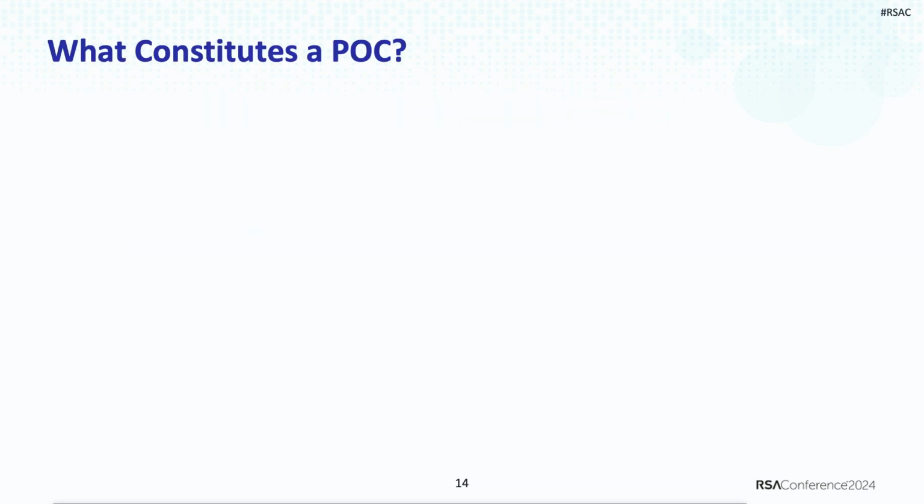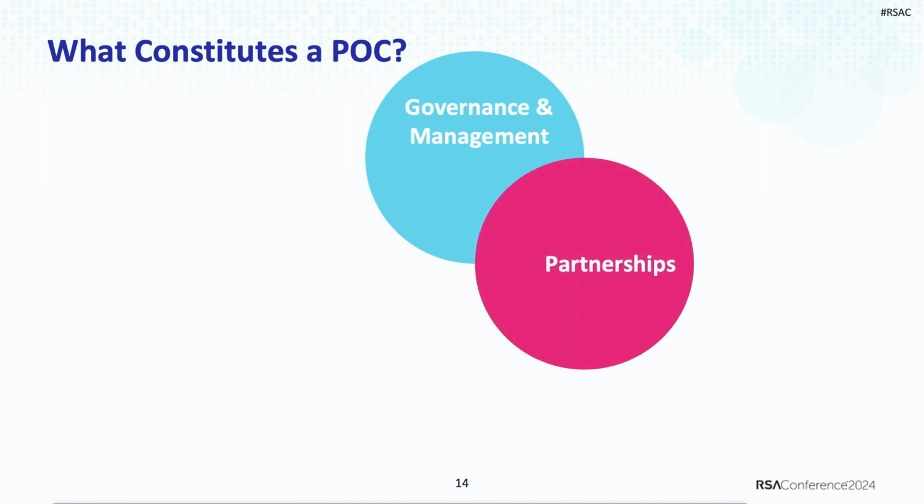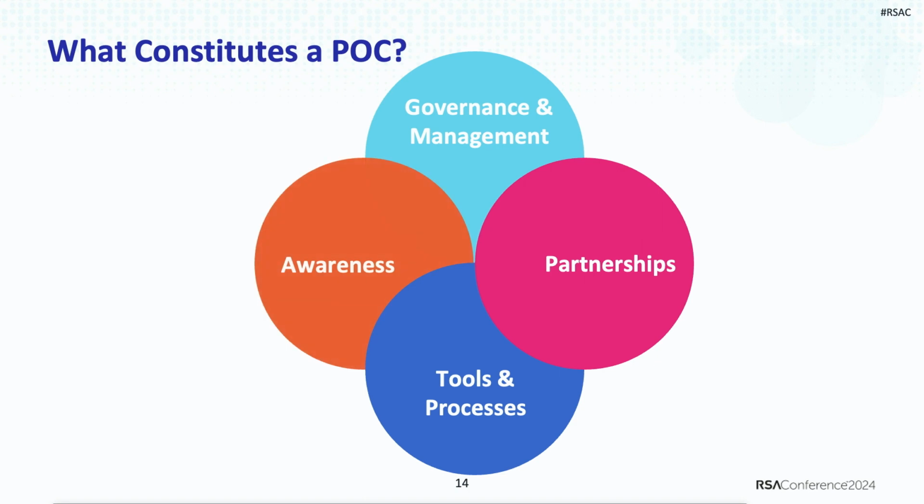And what constitutes a POC is primarily 4 pillars. The first one is governance and management. This is the first pillar of Privacy Operations Center. The second one is partnerships across different teams. We'll talk about that. The third one is tools and processes that we'll need to implement. And lastly, the awareness, both internal and external, on the privacy practices. And if we tick each of these 4 pillars of privacy, then we'll have our Privacy Operations Center.